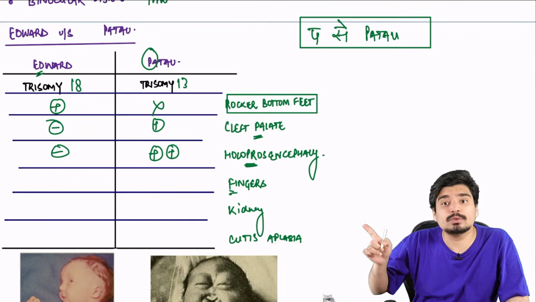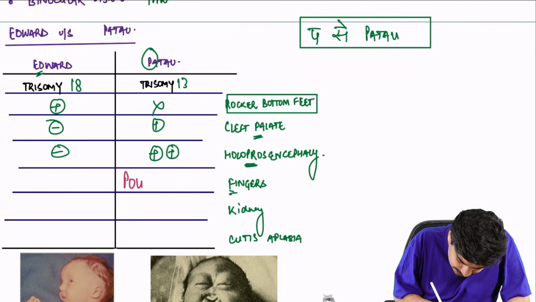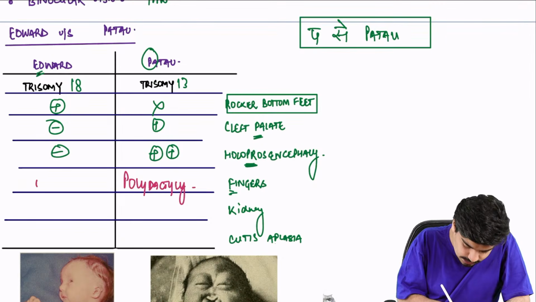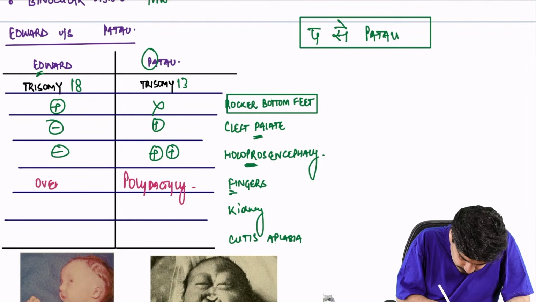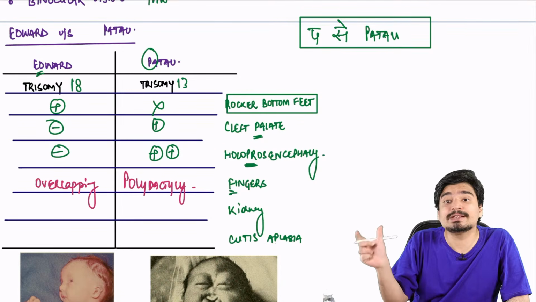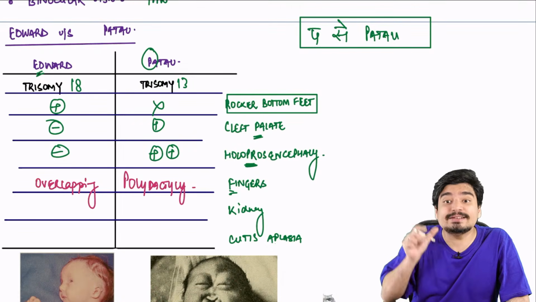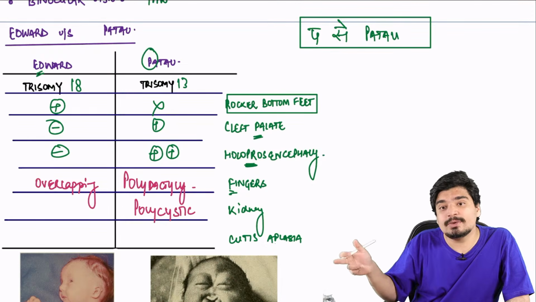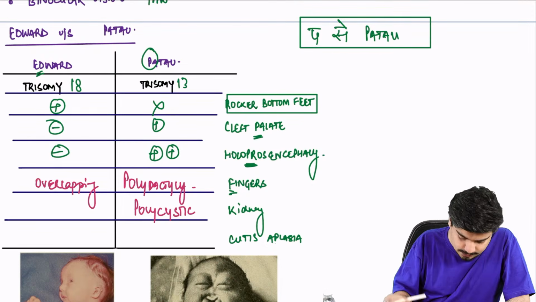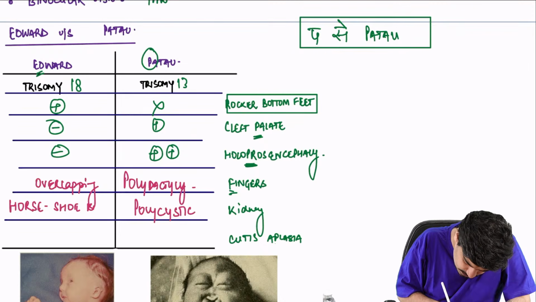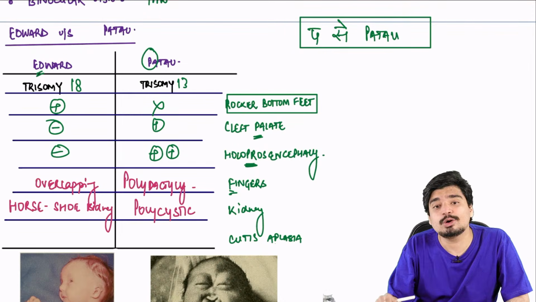Fingers. Per se Patau. Patau will have polydactyly. What will Edward have? Edward has overlapping fingers. Kidney. Per se Patau. Kidneys in Patau will be polycystic. There is polycystic kidney, while Edward will have what? It will have horseshoe kidney.